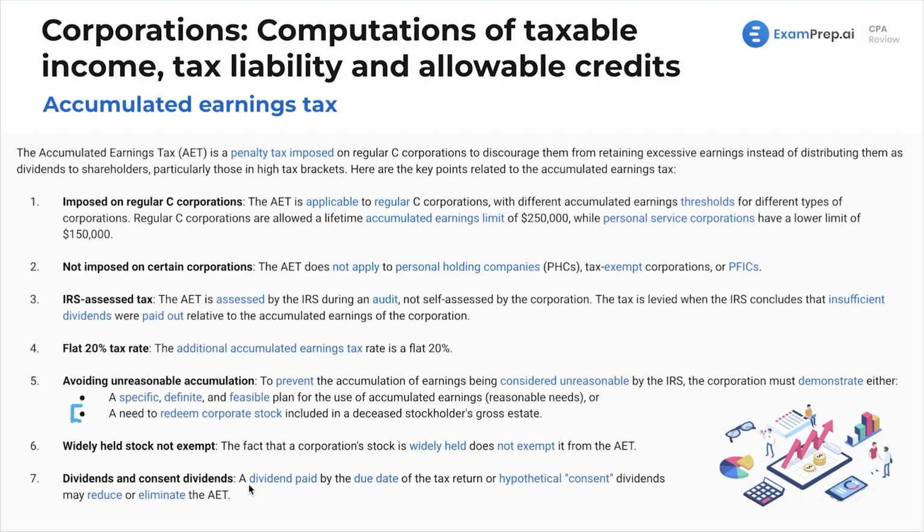A dividend paid by the due date of the tax return or a hypothetical consent dividend may reduce or eliminate the tax because, that's the whole point. If we pay out dividends from our retained earnings, we're not going to have this tax. That's the whole point, is to get the money out and flowing. The IRS wants you to pay dividends so that they can collect that sweet tax on that dividend income.